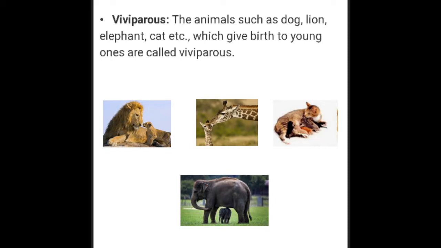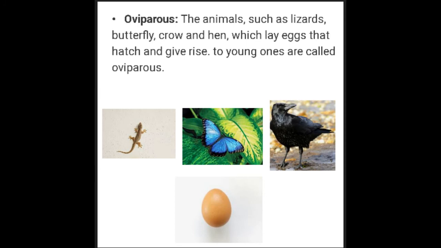What is viviparous? Animals such as dog, lion, elephant, cat, etc., which give birth to young ones are called viviparous. What is oviparous? Animals such as lizards, butterfly, crow, and hen, which lay eggs that hatch and give rise to young ones are called oviparous.